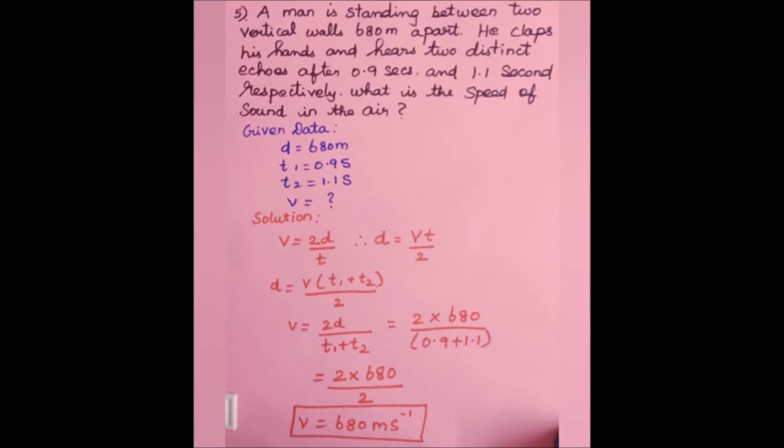We know that v equal to 2d by t. Here there are two time data given, so you have to add both, t1 plus t2. V equal to 2d by t1 plus t2. Substitute the given data in the formula: 2 into 680 by 0.9 plus 1.1. If you calculate this, you can get the answer 680 meter per second as velocity.